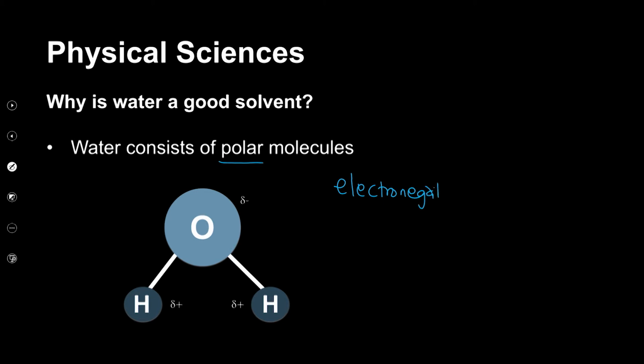So electronegativity is a measure of the tendency of an atom to attract the bonding pair of electrons. So there is a bond that exists between the oxygen and the hydrogen atom in a water molecule. Remember, this model comes from the chemical formula H2O. So it means for every oxygen atom, there are 2 hydrogen atoms bonded to it. So there's a bond that exists between oxygen and hydrogen. And also, you need to realize that oxygen has a greater electronegativity than hydrogen.